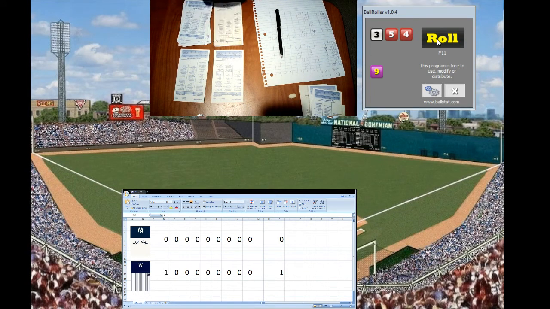So Sam Rice comes up, popped out his first time up, last of the fourth here at Griffin Stadium. Shawkey on the mound gets the sign. Here's the pitch. That's going to be a 2-3, a pop to the second base. That's going to be Pratt. Makes the catch for out number 1. 1 out here in the fourth.